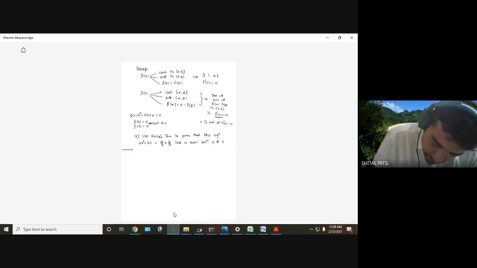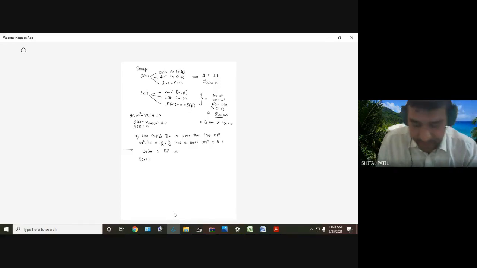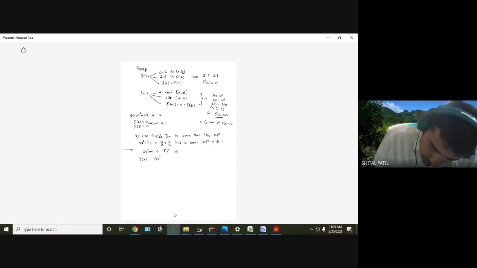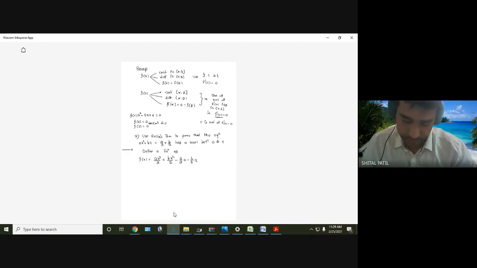राइट with me, define a function as f of x equal to, मैं लिखता हूं, फंक्शन डायरेक्टली लिखता हूं, you have to tell me from where I obtain the function: ax cube divided by 3 plus bx square divided by 2 minus a by 3x minus b by 2x. अच्छा, ये कहां से आ गया फंक्शन, from where I got this function, अरे बताओ.